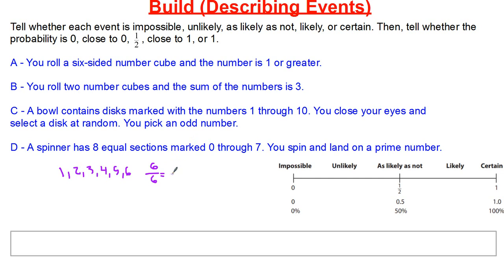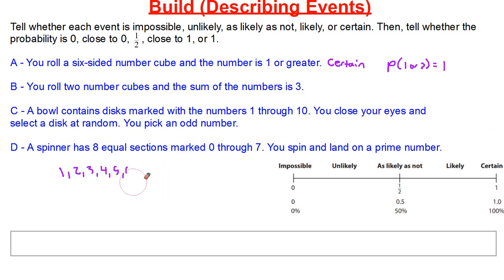So, what would be my probability? My probability would be 1. So it is certain to happen. It's certain to happen because my probability of 1 or greater is going to be equal to 1. Okay? Now, let's move on to the next thing.